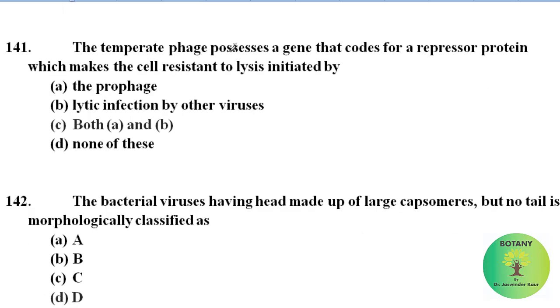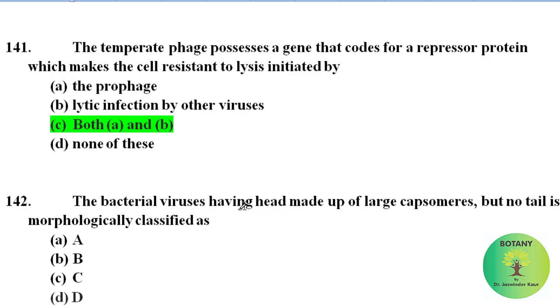The temperate phage possesses a gene that codes for a repressor protein which makes the cell resistant to lysis initiated by the prophage, lytic infection by other viruses, both A and B, none of these. Correct answer is both A and B. The temperate phage possesses a gene that codes for a repressor protein which makes the cell resistant to lysis initiated by the prophage and the lytic infection by other viruses.